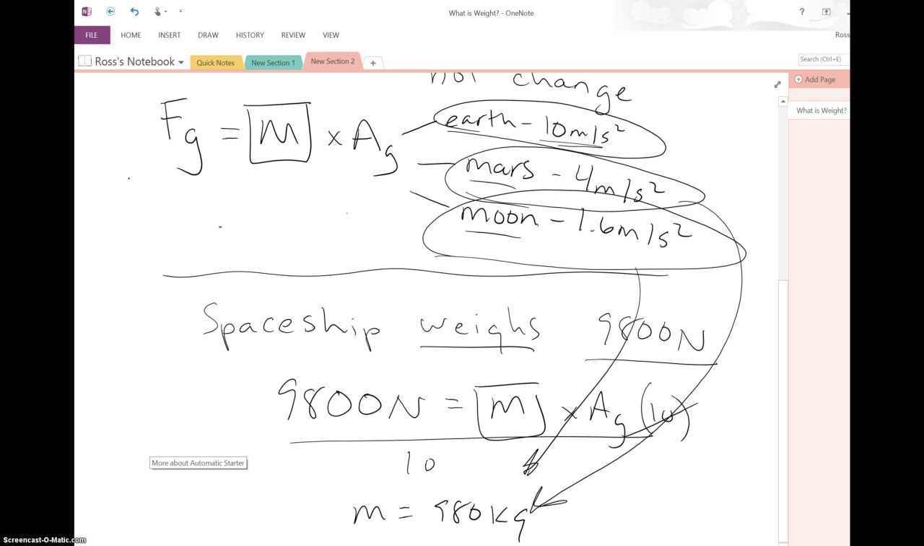So here's the mass. If you want to find out how much it weighs on a different planet, which might be a problem on a quiz or test or practice problem, you just multiply it by the acceleration due to gravity, or A of G, on that specific planet. I will give you what that number is every single time, unless it's Earth. On Earth, I expect you to know it's 10.